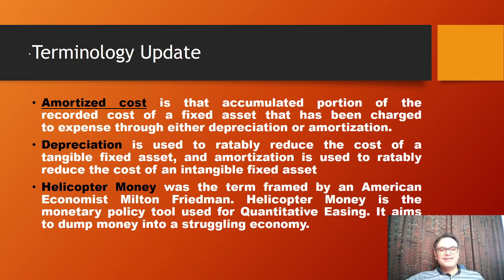Okay, then terminology update. So what is this amortized cost, depreciation, helicopter money? These kinds of terminologies have been coming into use, so let's look into that. Amortized cost is that accumulated portion of reduced cost of a fixed asset that has been charged to expense through either depreciation or amortization. Depreciation is used to ratably reduce the cost of tangible fixed assets, while amortization is used to ratably reduce the cost of intangible fixed assets.